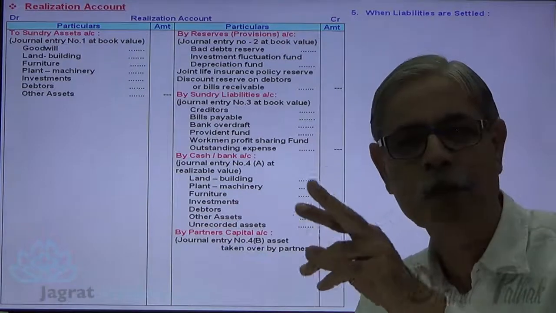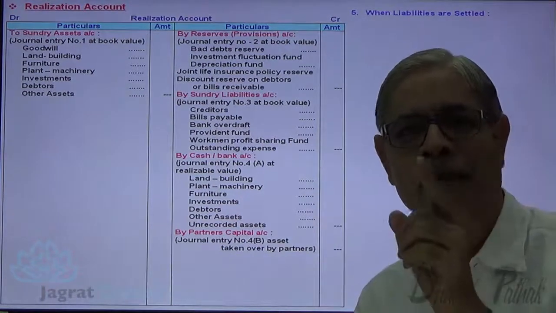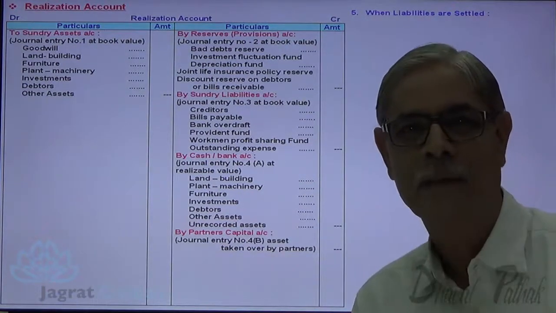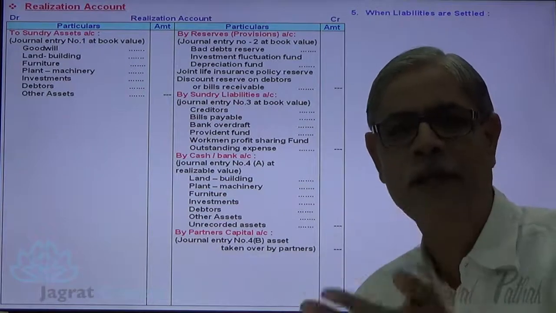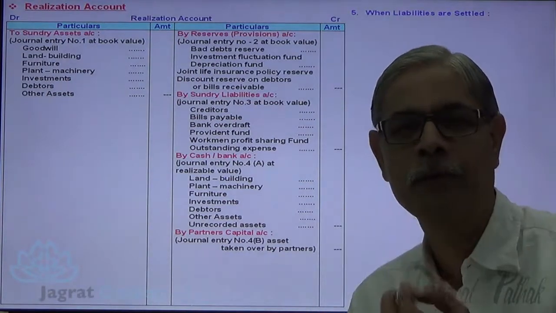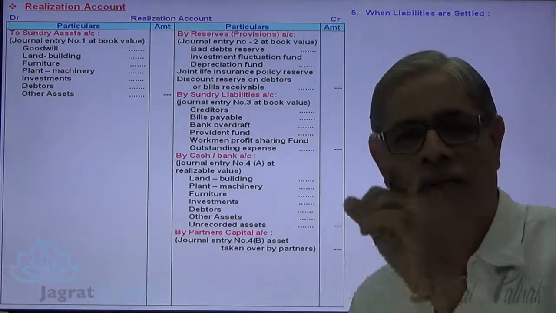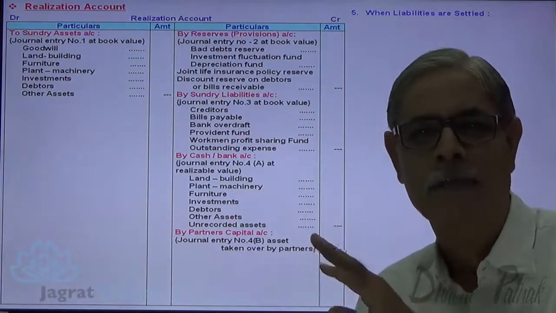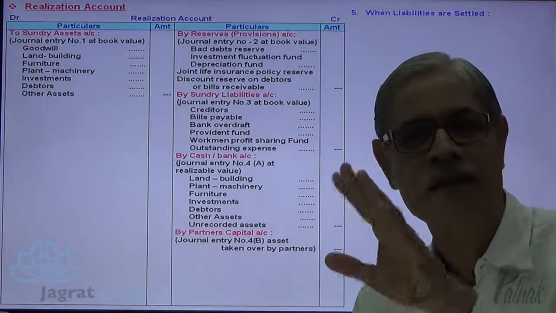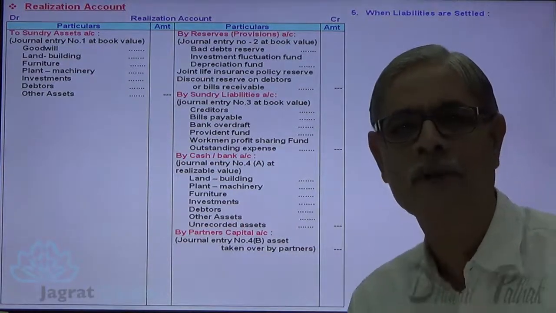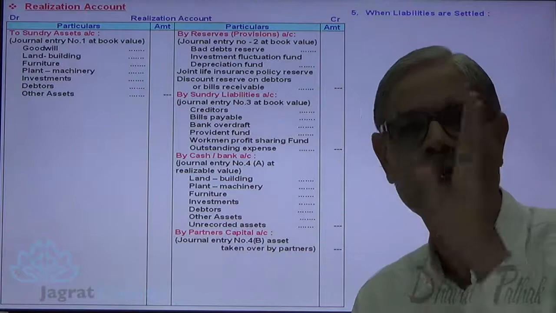That is the second mode of disposal of liability. And the third mode of disposal of liability was explained just a few minutes ago: asset given for payment of liability. When the asset is given for payment of liability, the liability gets settled. This is the third mode of settlement of liability which we have already discussed.